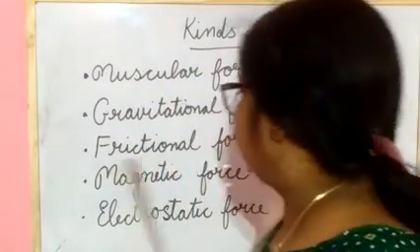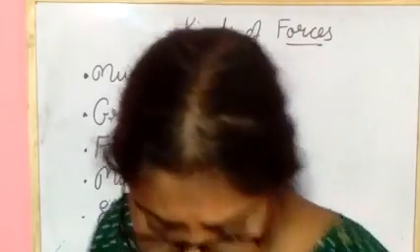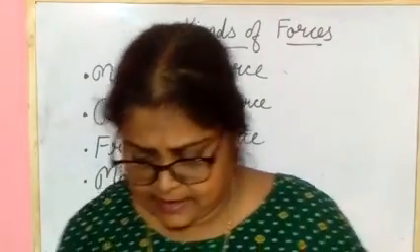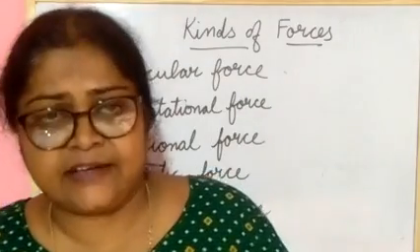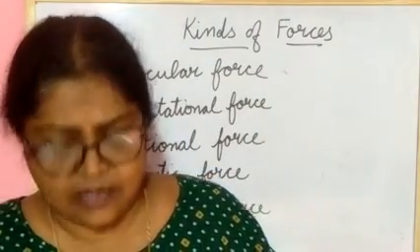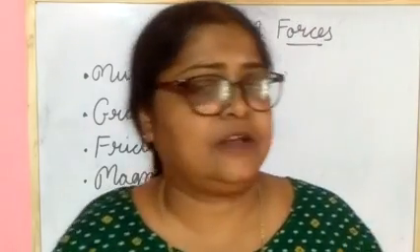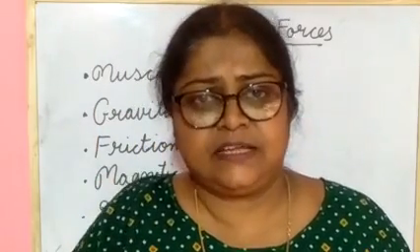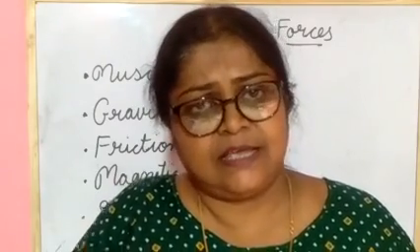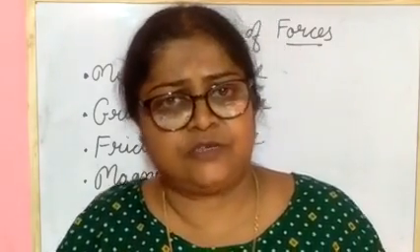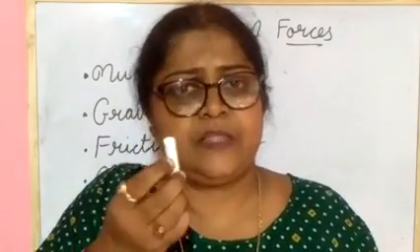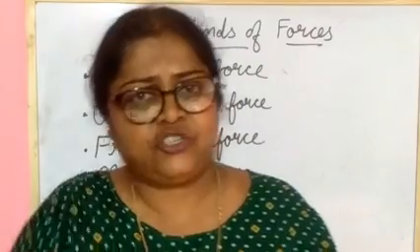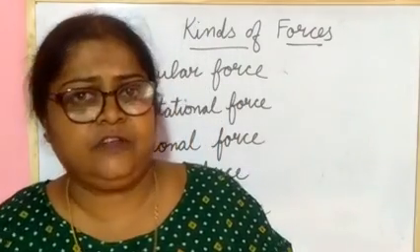Next one you are seeing here is gravitational force. The force exerted by the earth that attracts objects towards itself is called gravitational force. Earth attracts objects towards itself. Example, you see that this is a chalk. When I throw this chalk up, what happens? The chalk will go a little bit up, and again it will fall down.